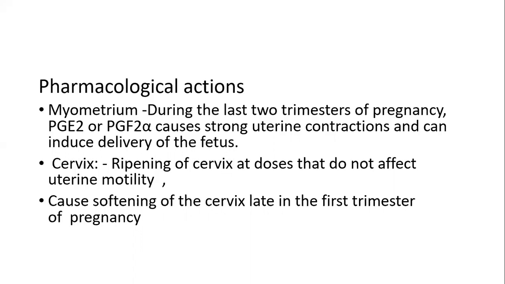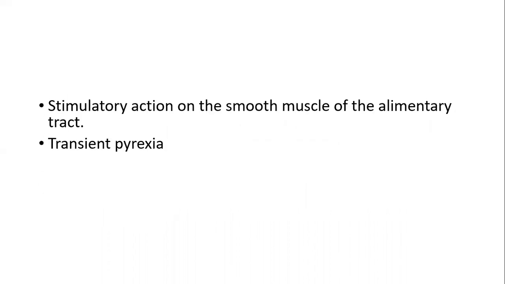type of procedure where the abortion is carried out, which we'll deal with in the next slide. They have a stimulatory action on smooth muscle of the alimentary tract. There is also transient pyrexia, so there is a transient increase in body temperature.